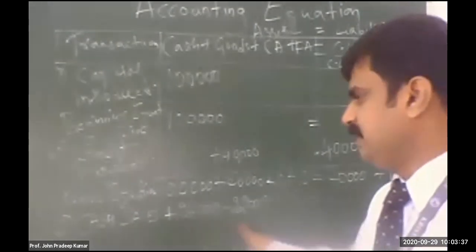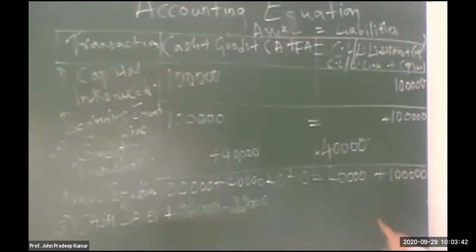How much is the difference now? It is 4,000 on the asset side and 0 on the liability side. It is not tallying. So how to tally that? Okay, I'll tell you. The difference is what?